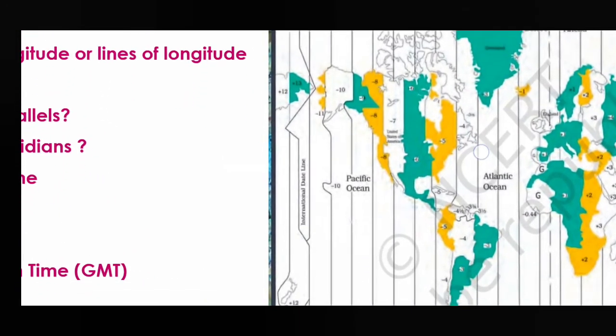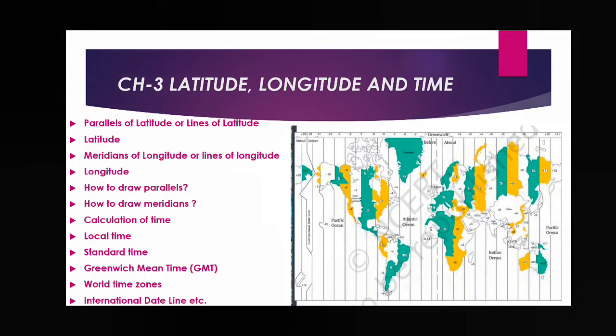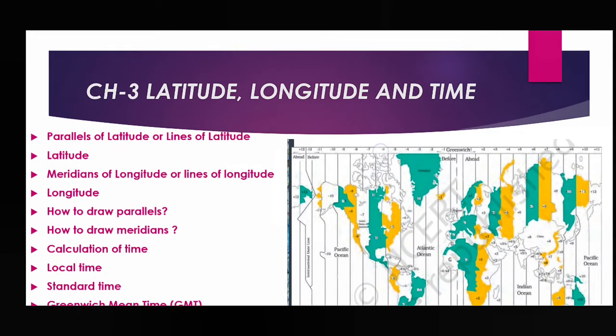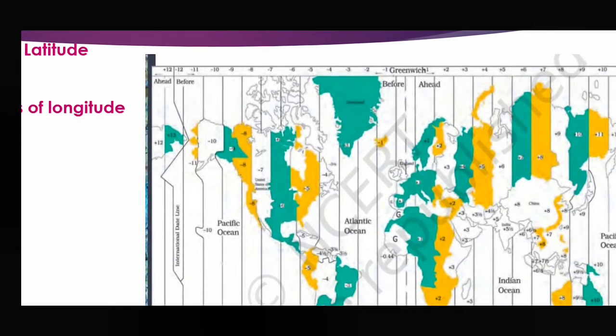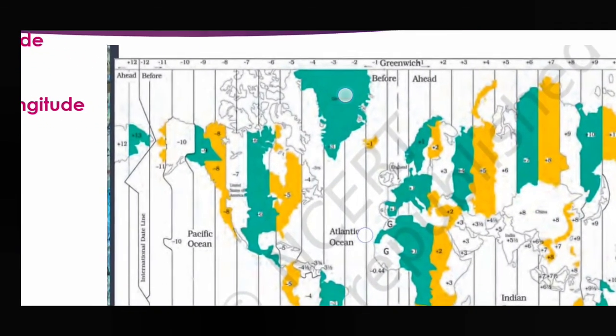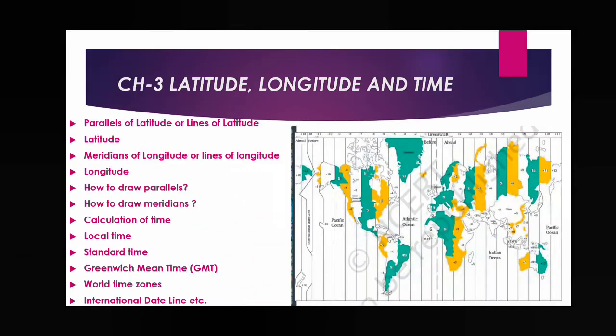Here you can see the international date line. It passes through the 180-degree meridian. And here you can see the Greenwich meridian, that is 0 degree, the dotted line. This is the Greenwich meridian. The 0 degree meridian is also called the Greenwich meridian. So this thing we have to read here.